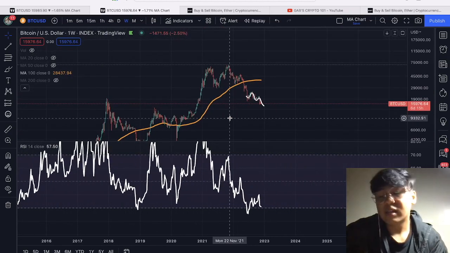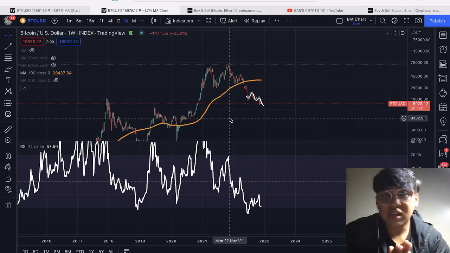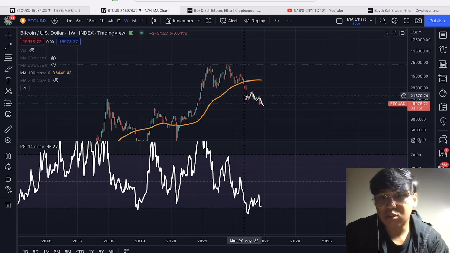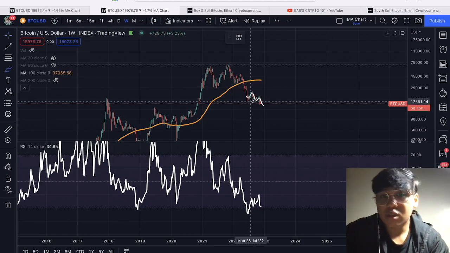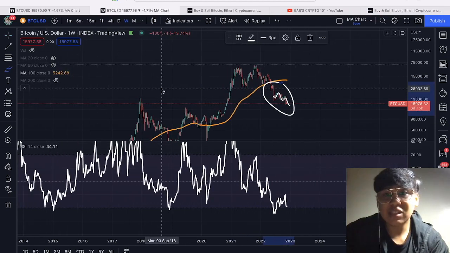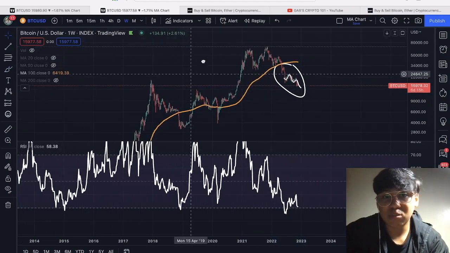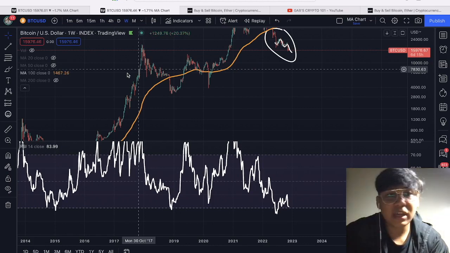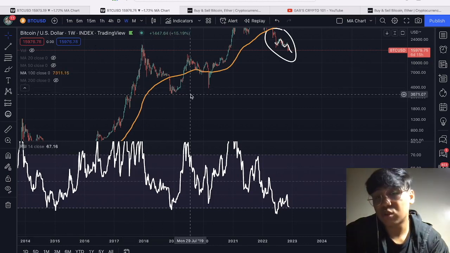So, di ba, I know I have been saying this for the whole year na, for the whole 2022 na, it's a good time to buy Bitcoin ever since nung bumagsak tayo talaga below the 100 MA. I have been telling you to buy Bitcoin. Kasi look at this, whenever we are below 100 MA, that is a typical sign of a good investment opportunity for the long term. Not only within the 100 but also the 200 MA. But for this video, we are going to focus on the 100 MA.